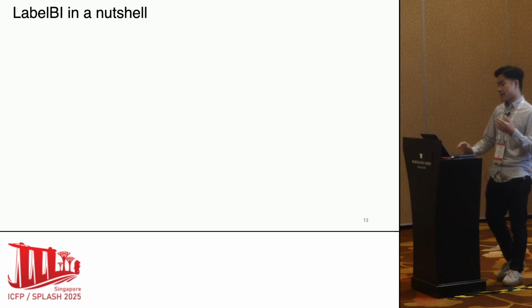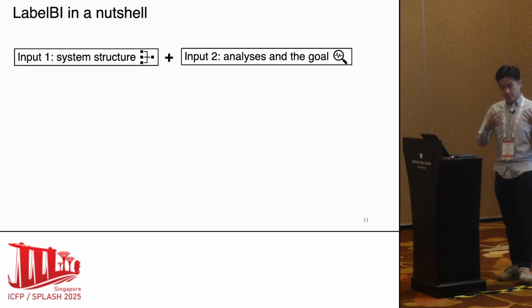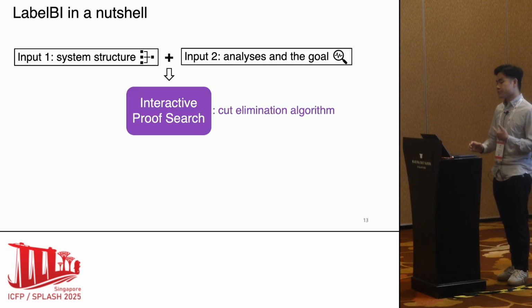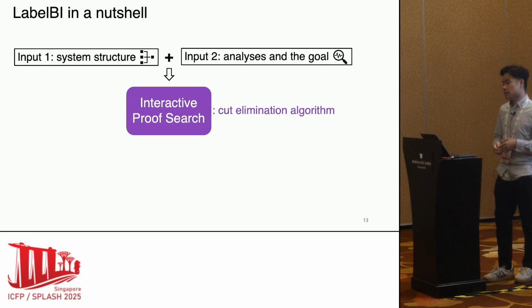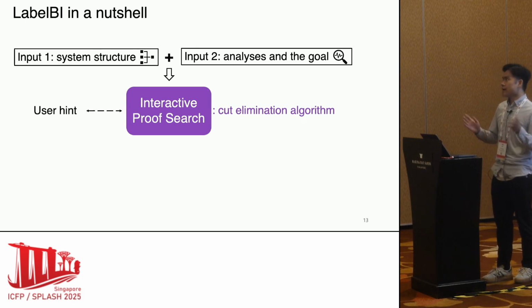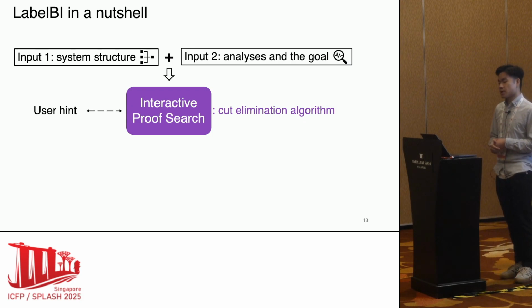The framework works like this. Given the system structure, a set of analyses, and the goal, a proof search for the goal can be processed with the label BI rules. It takes all the analyses as axioms and is based on the cut elimination algorithm. Similar to other calculi based on bunched implication, the proof search algorithm is not terminating.